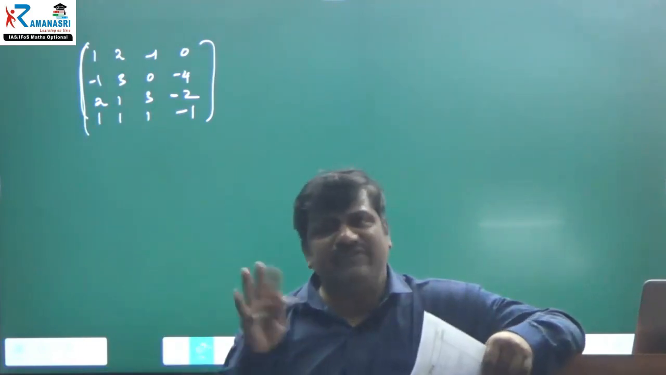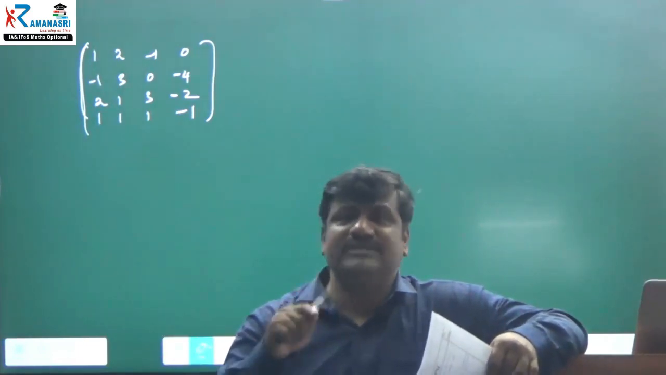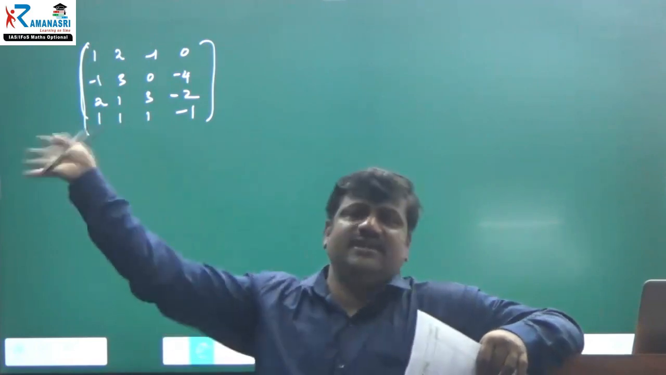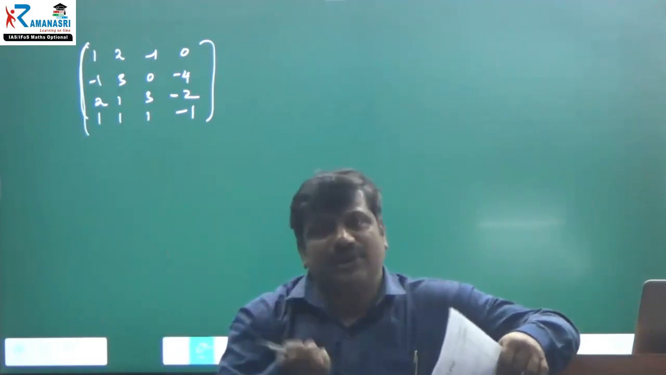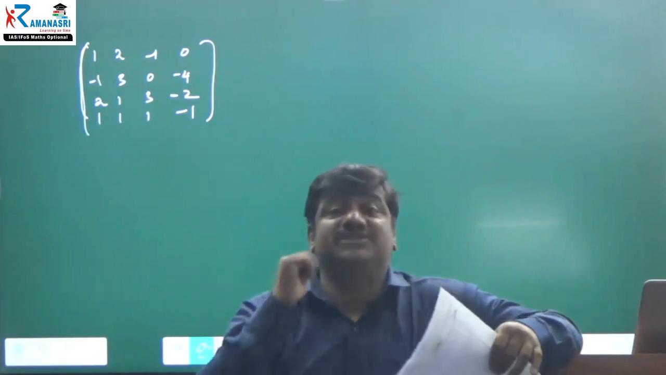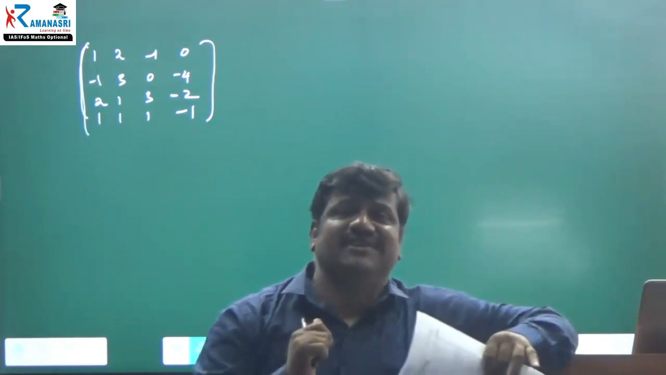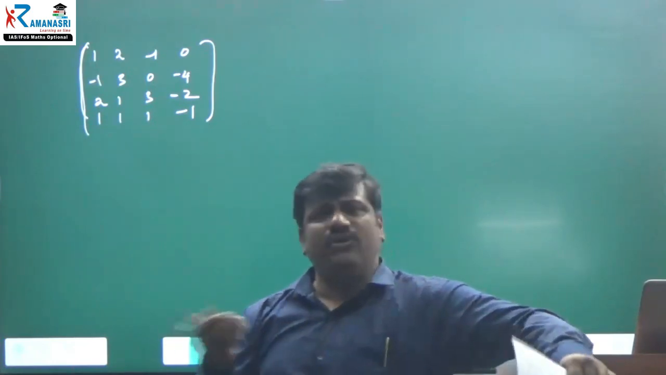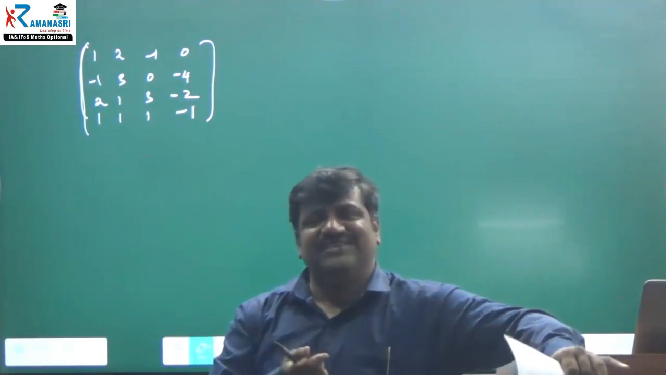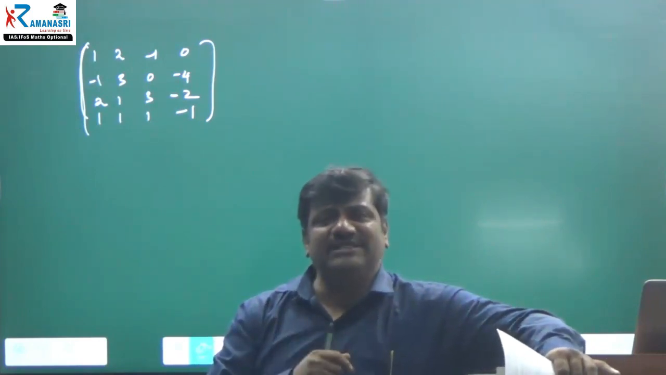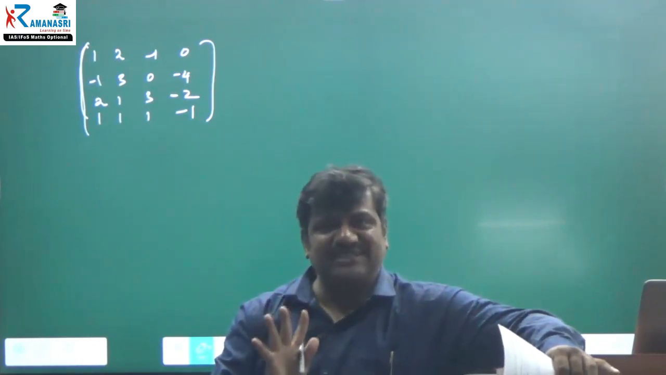Why? Because of the determinant: if it is equal to 0, then there is a problem. If the determinant is not equal to 0, the rank is equal to 4. If it is 0, can we say that the rank is equal to 3? We don't know. We have to find the rank of the matrix. You can understand, right?